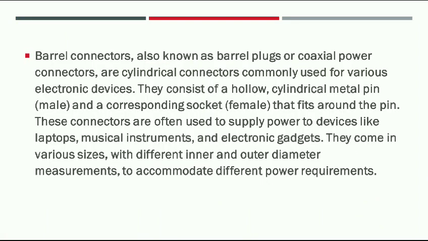Barrel connectors, also known as barrel plugs or coaxial power connectors, are cylindrical connectors commonly used for various electronic devices. They consist of a hollow cylindrical metal pin and a corresponding socket that fits around the pin. These connectors are often used to supply power to devices like laptops, musical instruments, and electronic gadgets. They come in various sizes with different inner and outer diameter measurements to accommodate different power requirements.